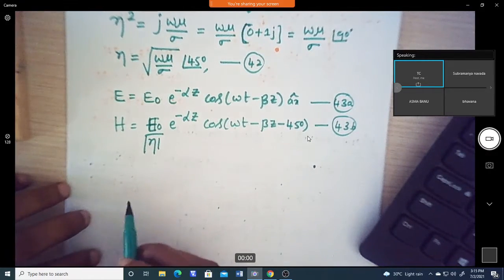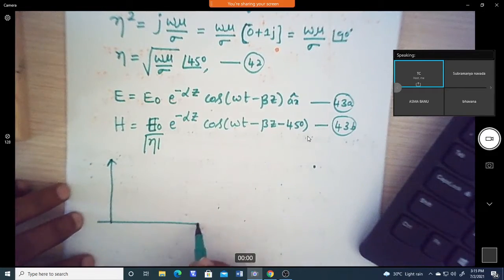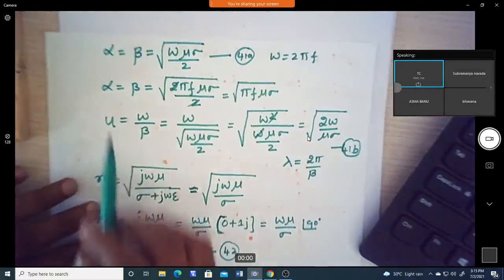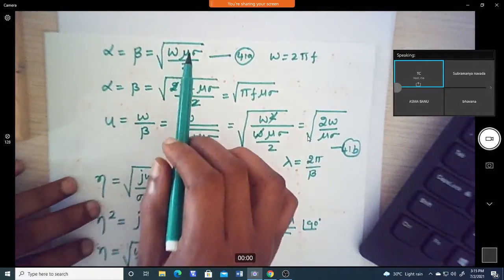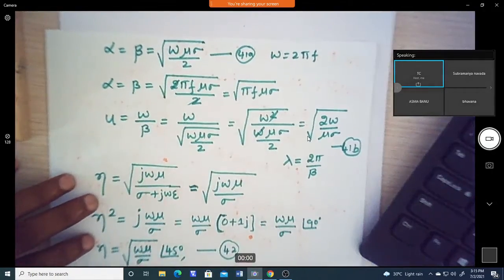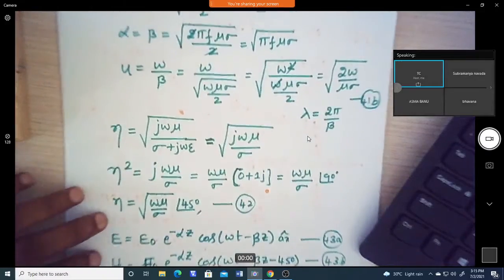Therefore we can write how much attenuation happens in the good conductor, because alpha defines the attenuation factor. This much attenuation will happen when the wave is propagating through the good conductor.